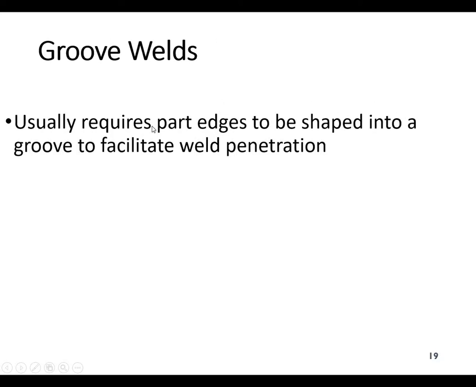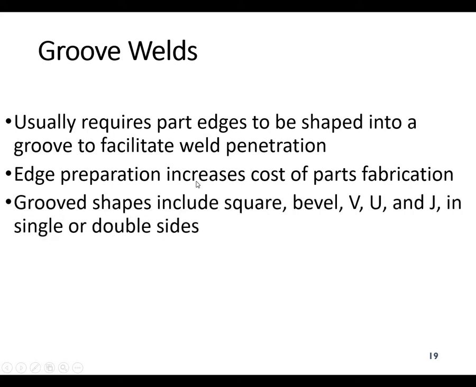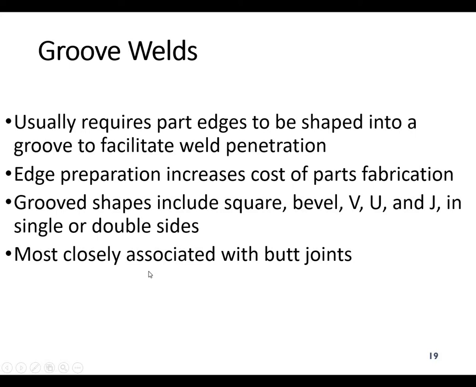Now, coming to the groove welds. Groove welds generally require the parts' edges to be shaped into a groove shape, and edge preparation increases the cost of the parts because you have to prepare the edges first to make the groove weld. The shapes which normally come in the groove weld are square, bevel, V, U, J, single and double side, but there are many more. In fact, we will discuss later on. They are most closely associated with the butt joint.